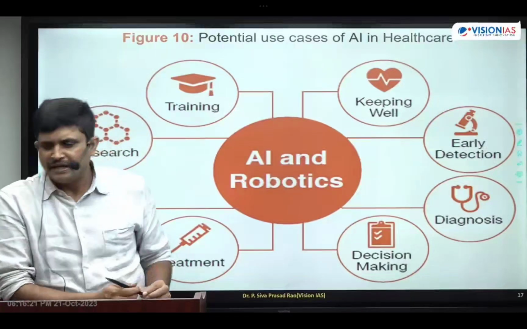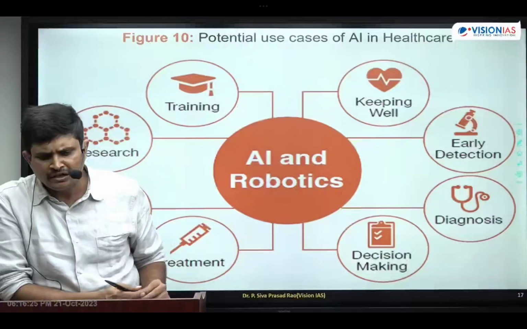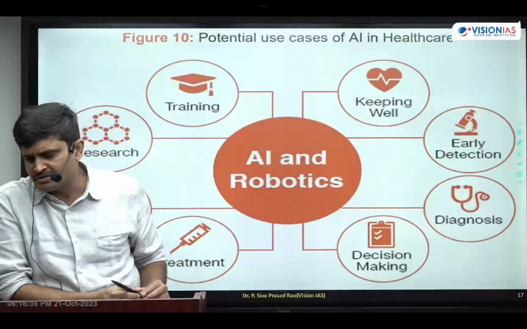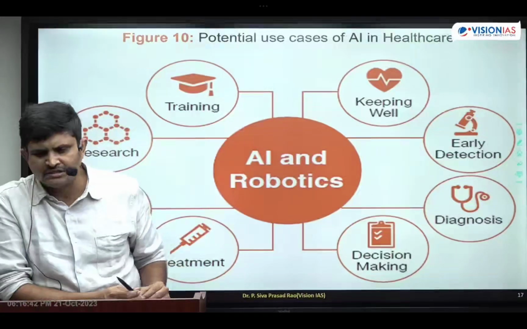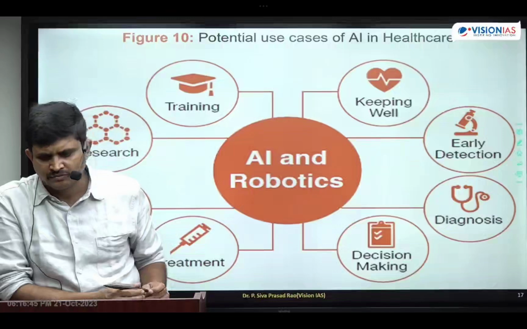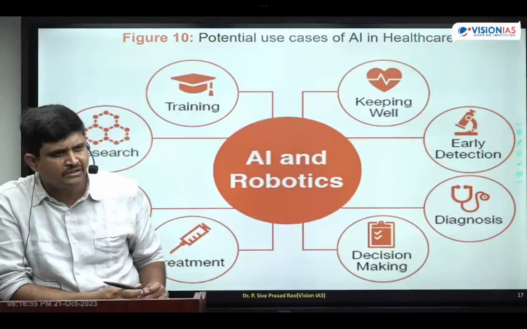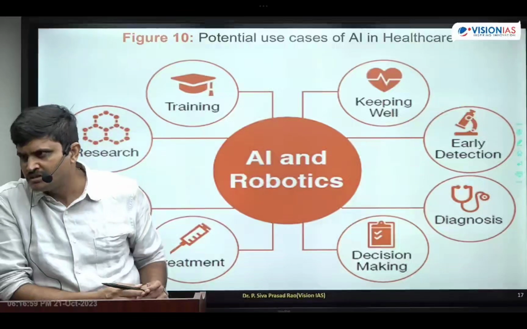Next one is end of life care treatment, during the time of pandemic situations. So these are the applications of artificial intelligence as well as robots in the health sector, students. How it is useful. Got it? So these are the applications.